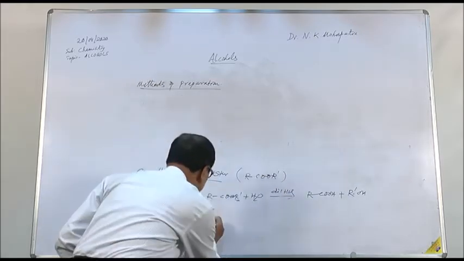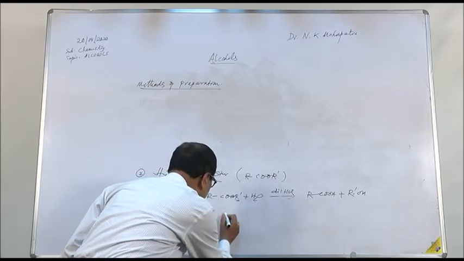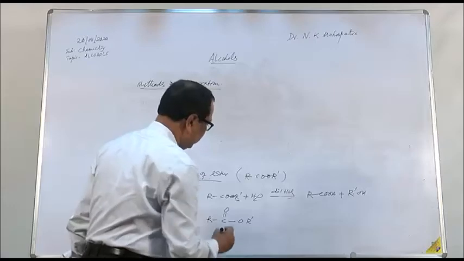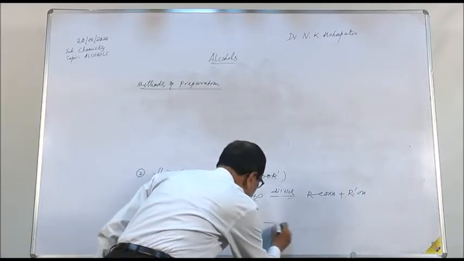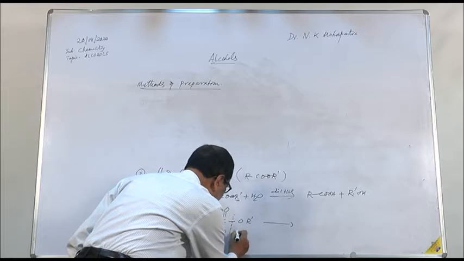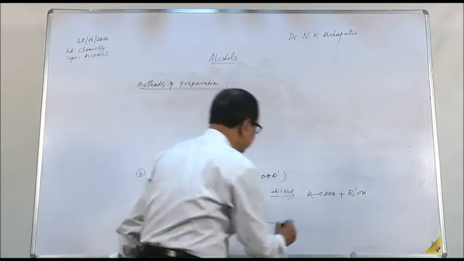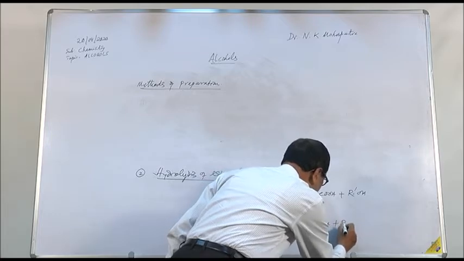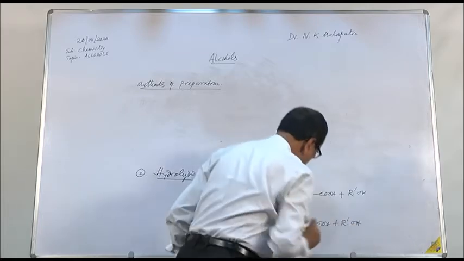We can write it another way, RC double bond O, OR'. This is the ester. When you add water, the OH group goes to this side, H to this side. Therefore, the products formed are RCOOH plus R'OH.